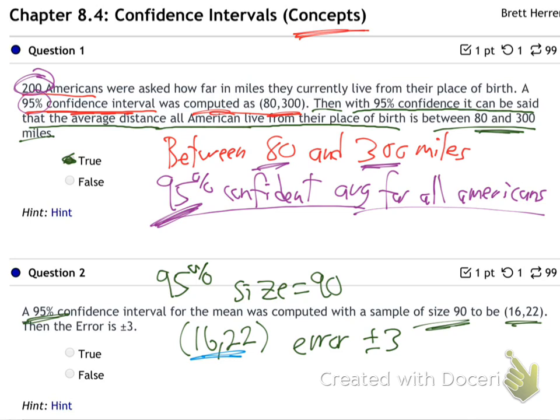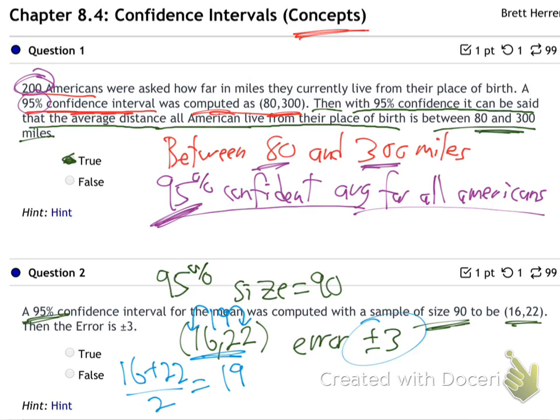Remember, that's how you find the average and middle of anything. So add them and divide by 2. I think you'll get 19. So 19 is the middle of 16 and 22, right? So how far is 19 back to 16 and forward to 22?